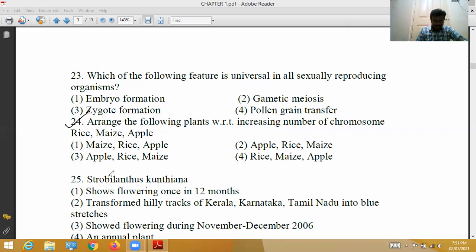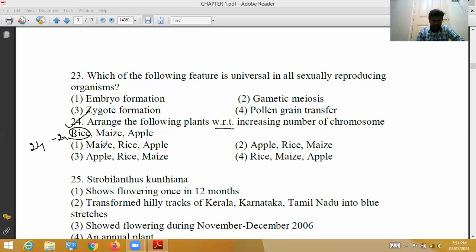Twenty-fourth question. Arrange the following plants with respect to increasing number of chromosomes. Rice is diploid, 2n equals 24 chromosomes.